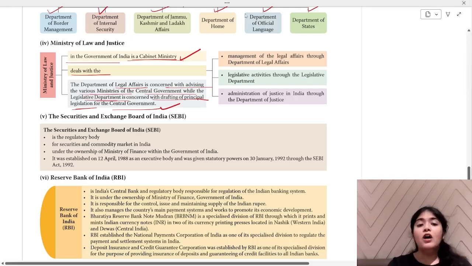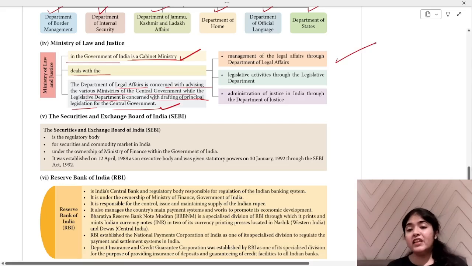Okay, now it deals with what? Management of legal affairs through Department of Legal Affairs. Then they have the legislative department and administration of justice through Department of Justice.